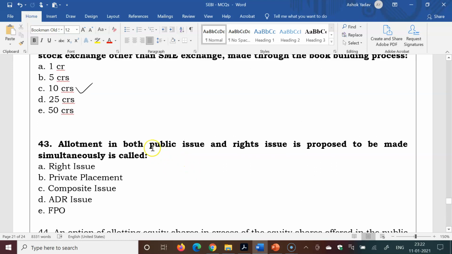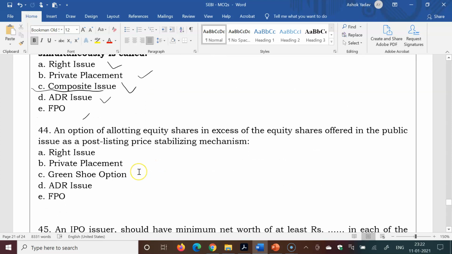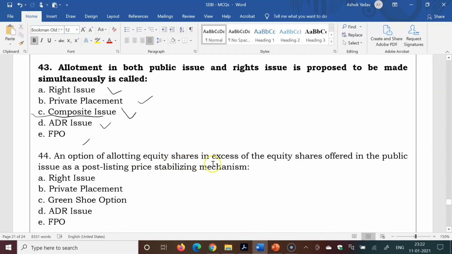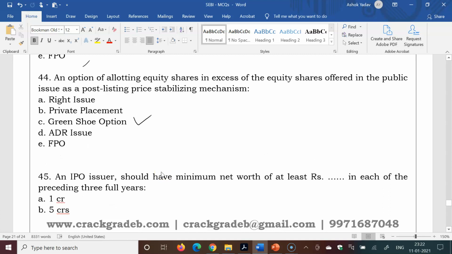So allotment in both public issue and rights issue proposed to be made simultaneously is called rights issue, private placement, composite issue, ADR issue, FPO. So the composite issue is the right answer. An option of allotting equity shares in excess of the equity shares offered in the public issue as a post-listing price stabilizing mechanism, green shoe option is the right answer.